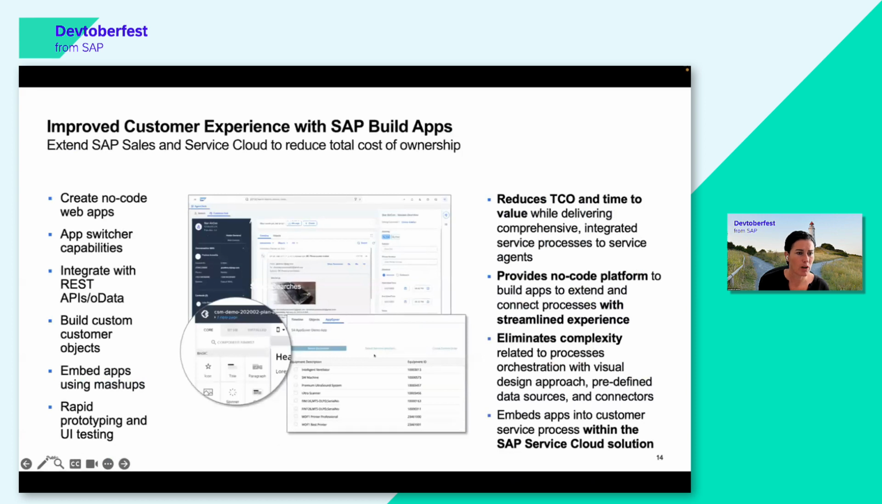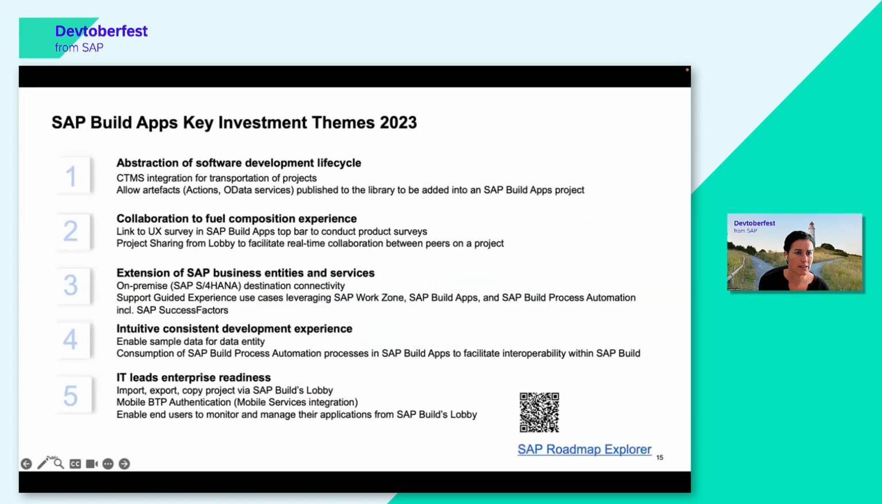This is a screenshot on how it is embedded in the Sales and Service Cloud, but I will continue now with having a last look at the Build apps key investment themes.